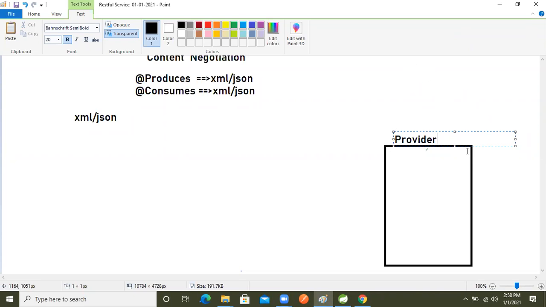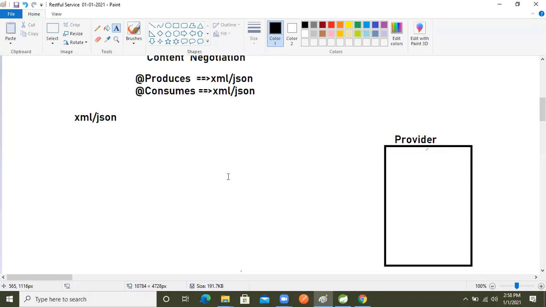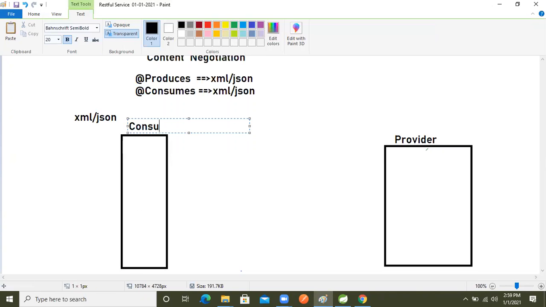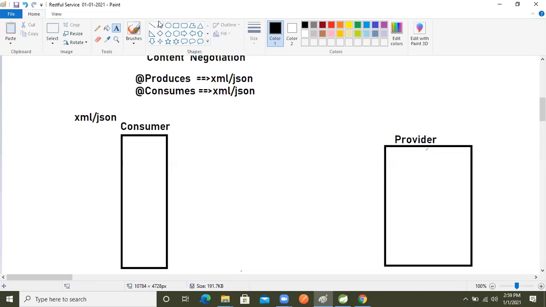In the provider, we receive the request. Here is our consumer application. The consumer will make the request.